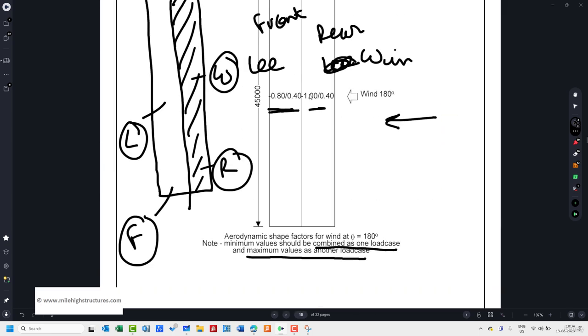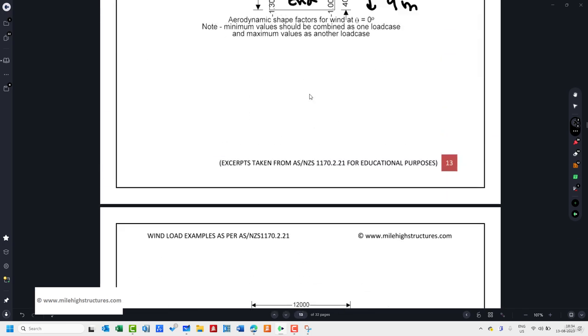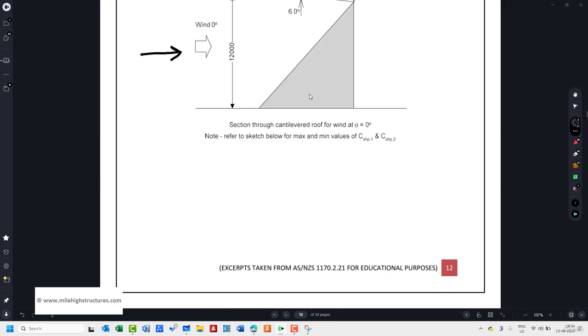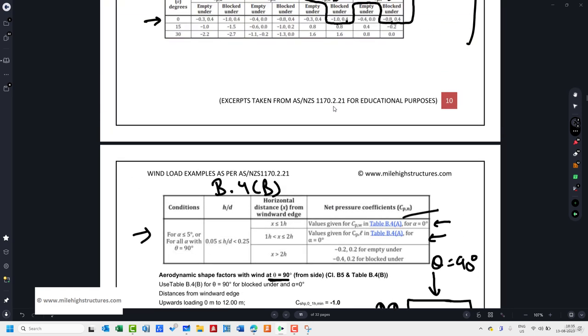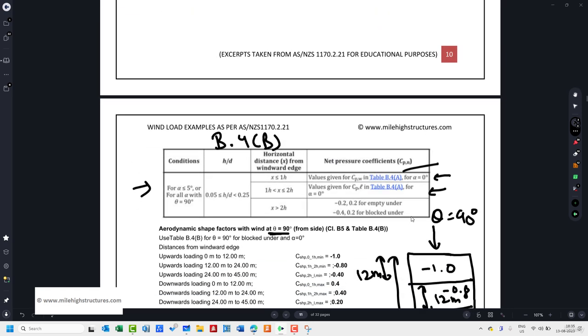Now how can we calculate these values when we are talking about theta equal to 90 degree? For that, the code is saying for up to 1H, the table B.4a needs to be referred with CPW values and alpha equal to 0. And for 1H to 2H, CPL values need to be referred for alpha equal to 0. Now let us just open table B.4a.